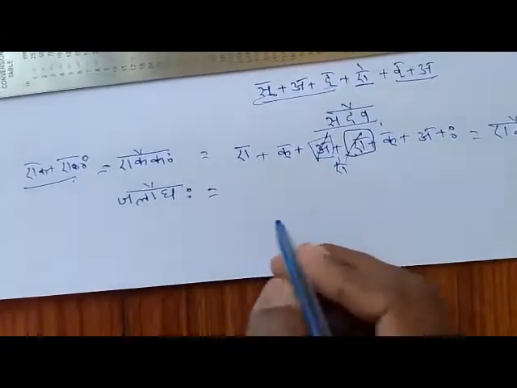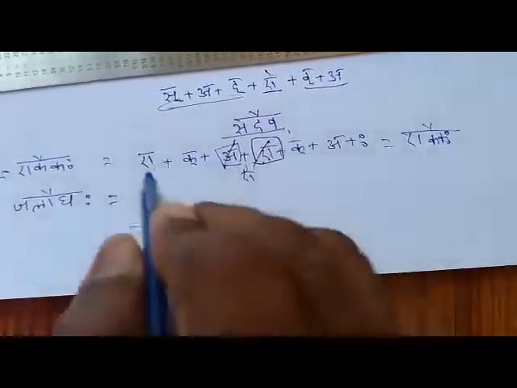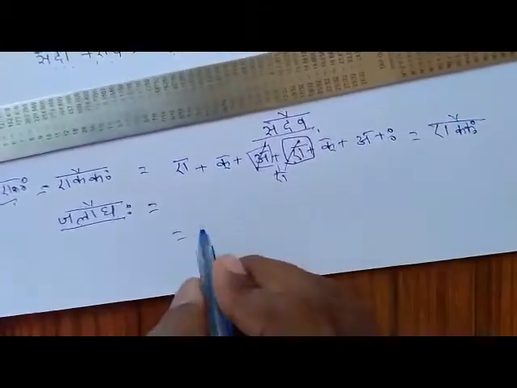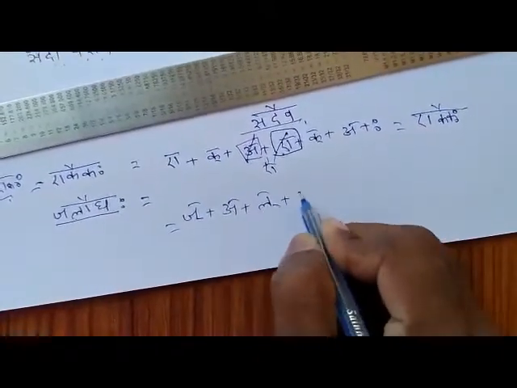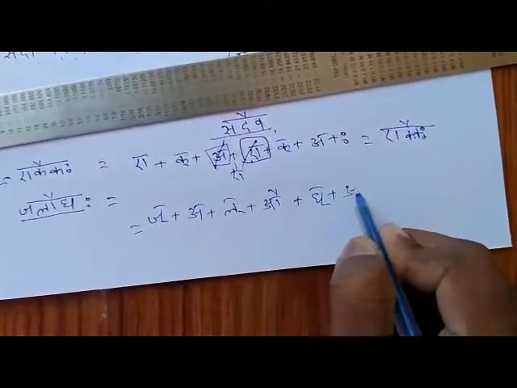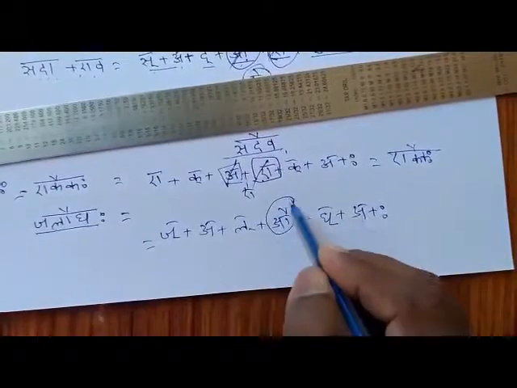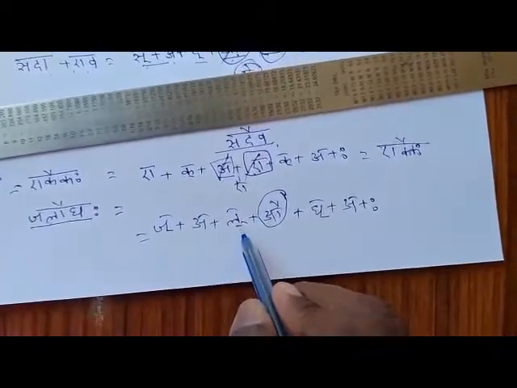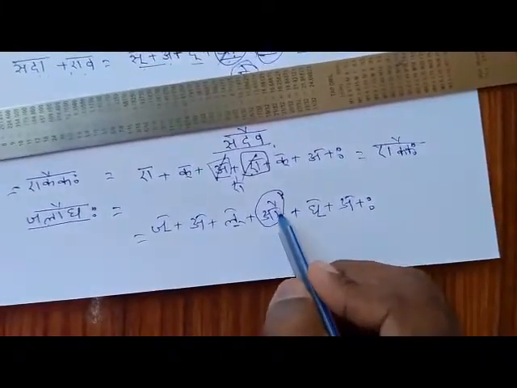Next, another example we will take: jalaugaha. In a different method we will go now. I am splitting this word as it is: J plus A plus L plus O plus, in reverse manner, G plus A plus Visarga. Now you can see that the O letter has taken place. Here there is no swara before this O, so that's why you have to decide that here O has taken place.